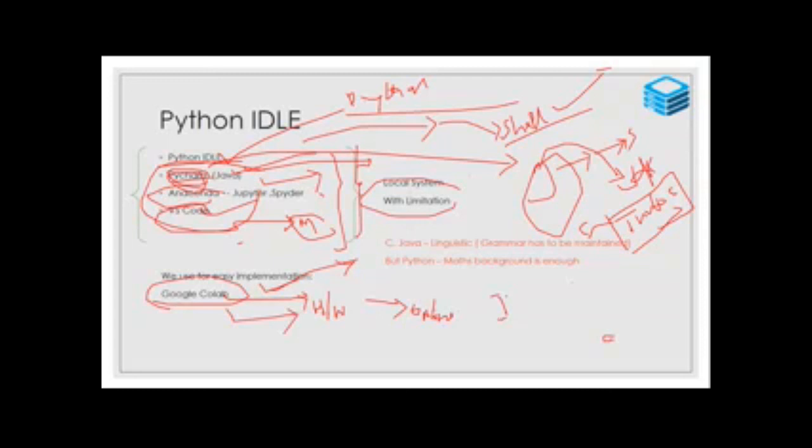It won't need a graphics card. There is a server maintained by Google, with a Python compiler and a graphics card. Remote means it will be available anywhere, on any system. A well configured system is available to you.